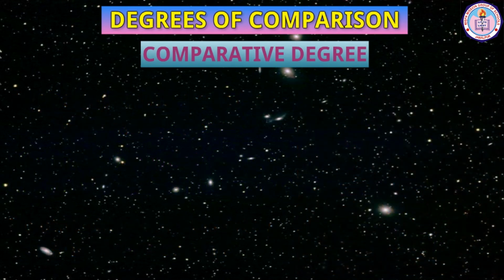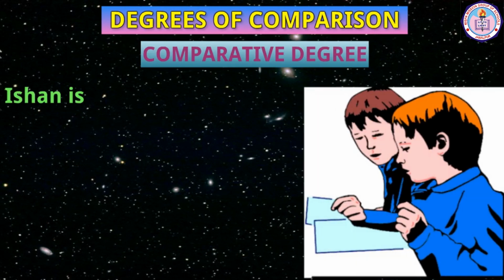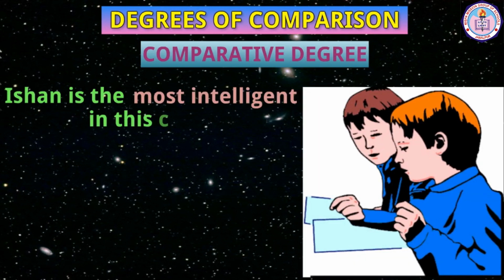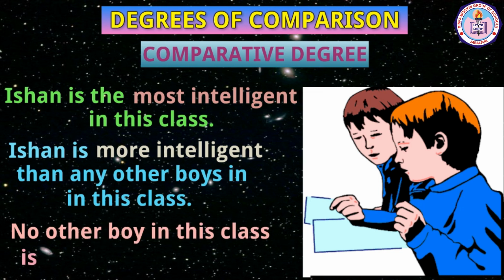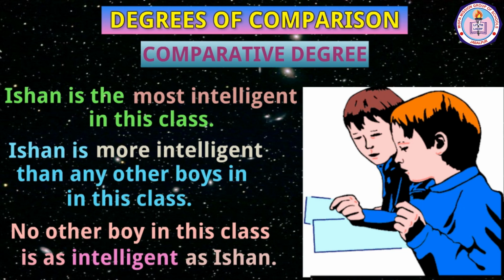Let us see another set of sentences. Ishan is the most intelligent in this class. It's in superlative degree. Ishan is more intelligent than any other boy in this class. It's in comparative degree. No other boy in this class is as intelligent as Ishan. It's in positive degree. The term most intelligent is a superlative version and more intelligent is the comparative version of the adjective intelligent. All of these sentences convey the same meaning.